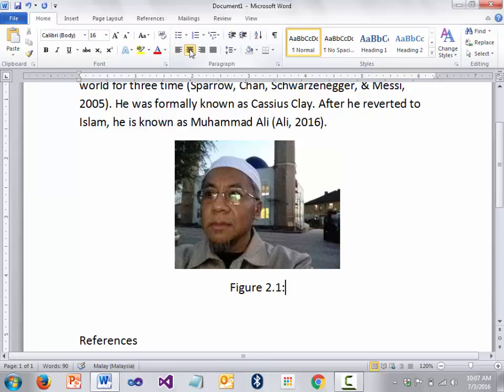Sometimes you put a colon, sometimes just a space. It depends on the writing style for the thesis, so you have to refer to the manual in writing your thesis later on. Figure 2.1, let's say I put a colon, figure 2.1, this is Muhammad Ali in Kazakhstan, a title, just a name.